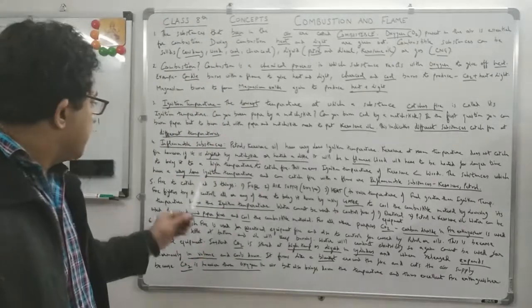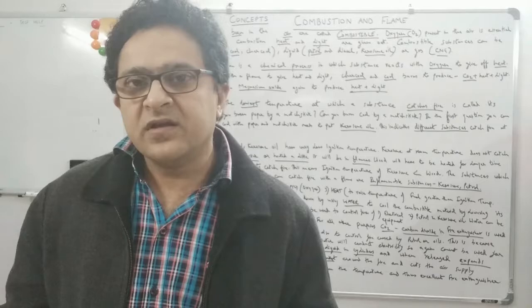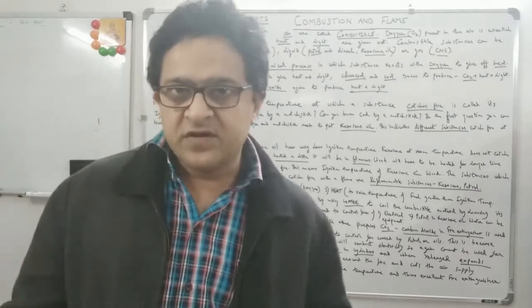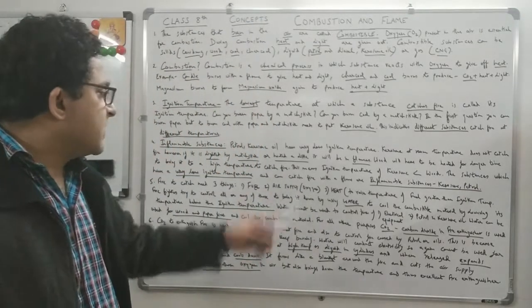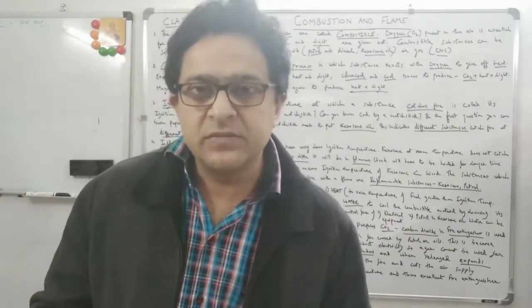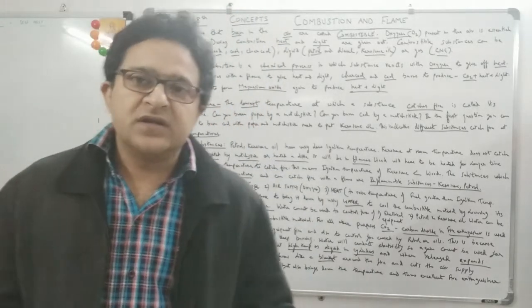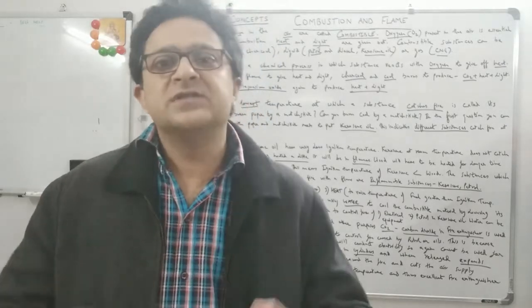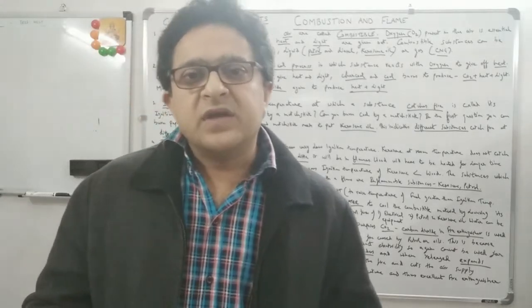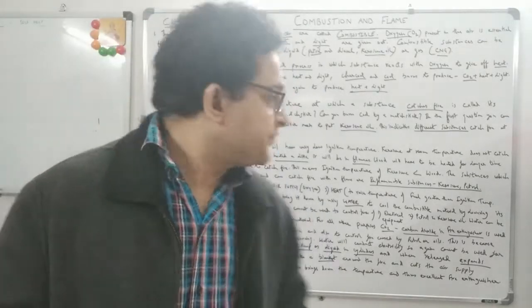So what happens whenever a fire takes place? There are three things needed. First is fuel, something which is combustible. It could be kerosene or anything. Second is air supply, oxygen. There must be some oxygen or air supply because of which the fuel is burning. If the air supply is less, or the oxygen supply is cut, then the fire can be stopped, right? So the air supply has to be cut off somehow.